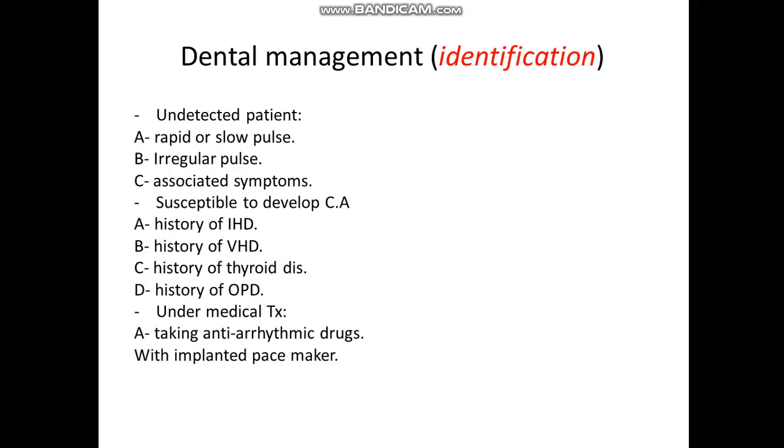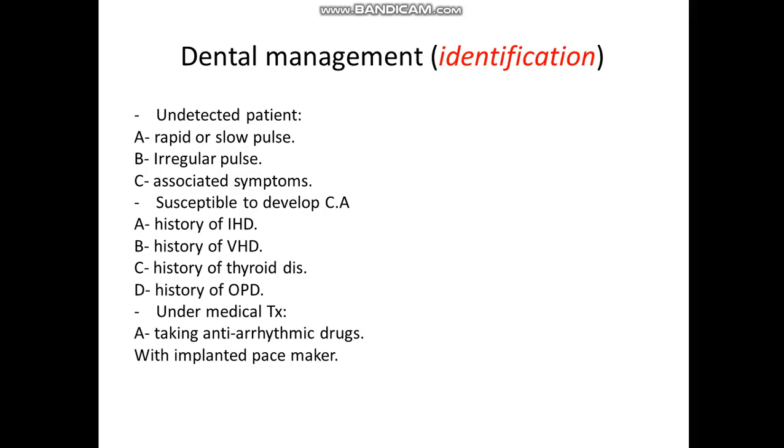Dental management: identification. How can we identify a patient with cardiac arrhythmia? In an undetected patient, we have to check the vital signs: pulse rate, blood pressure, respiratory rate, and body temperature. If we notice that the pulse is rapid or slow, or there is irregularity in the pulse, we have to refer the patient to a physician. Any patient with sinus symptoms, irregular pulse, or increased heart rate should be identified and referred to a physician.